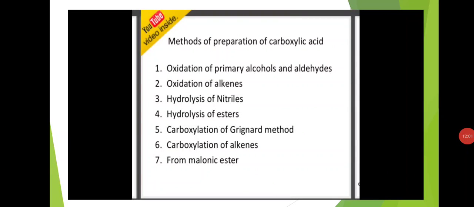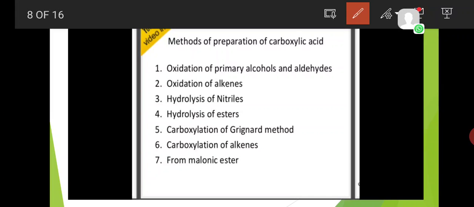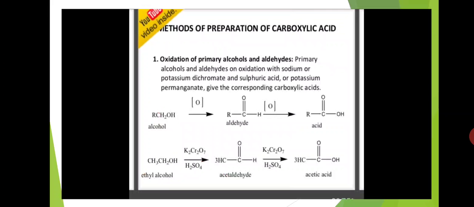And methods of preparation of carboxylic acid. Here 7 methods are there. One is oxidation of primary alcohols and aldehydes, second is oxidation of alkenes, third is hydrolysis of nitriles, fourth is hydrolysis of esters, fifth is carboxylation of Grignard reagent, sixth is carboxylation of alkenes, and seventh is from malonic esters. Okay, these are the preparation methods of carboxylic acids.